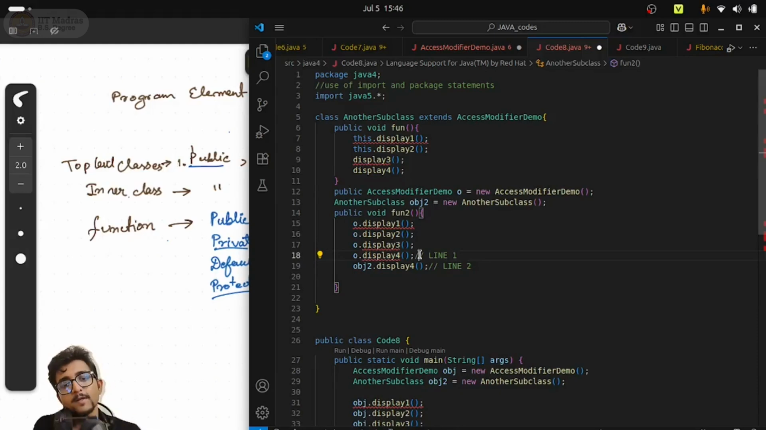Why? This is something which is again a little bit tricky. So I told you that the protected methods are accessible within the subclass, even if it is outside the package. So if this is within the subclass, yeah. Is this outside the package? Yeah. So then this should be allowed, right? I mean, it is outside the package, but it is within the subclass. So therefore, display4 should be allowed to be accessed. So this is one rule over here.